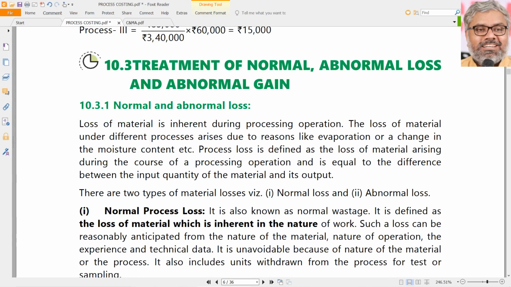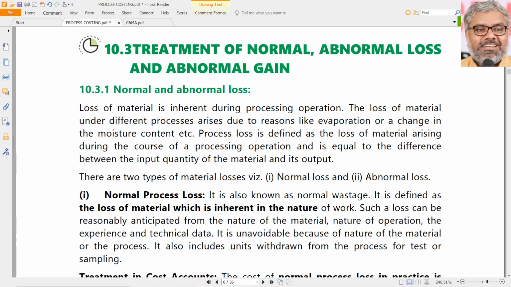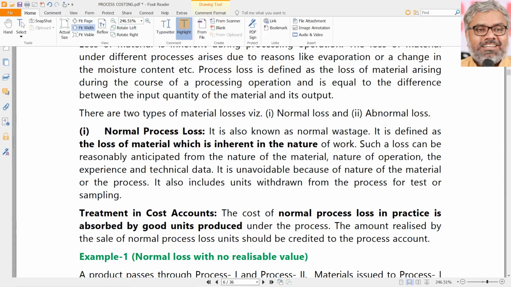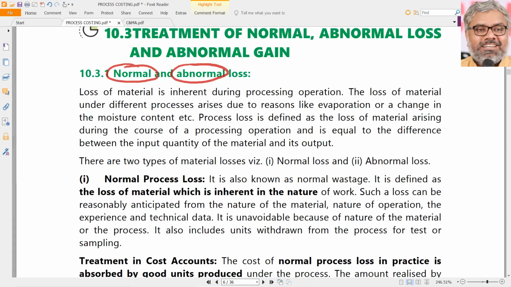Now, okay, fine, process to process costs are transferred, that's all fine. But what if within this manufacturing activity, there are some losses that are going to arise, and we know losses can be normal losses also, sometimes abnormal losses also. How to treat them within the process accounts is definitely one of the very important aspects. Again, examination questions can be very well expected. In any question, we can expect a bit of normal loss or abnormal loss. Both also can be expected within the same process. Why is that? How is that?